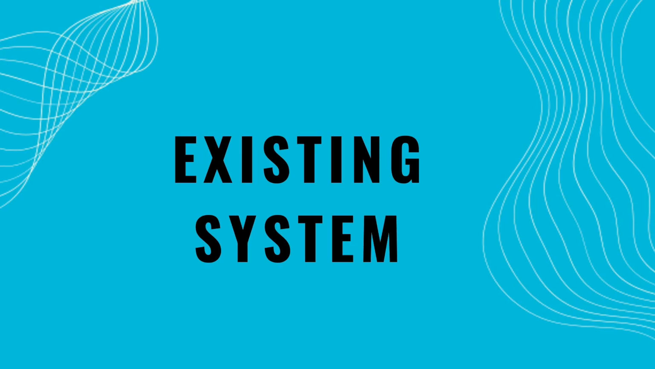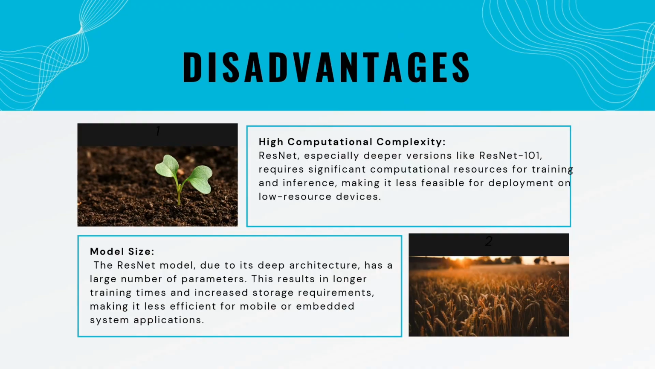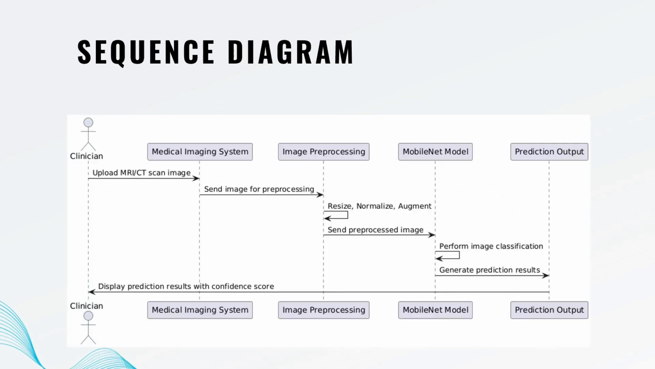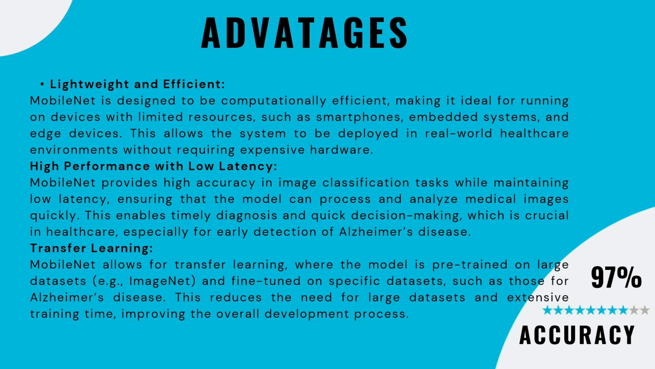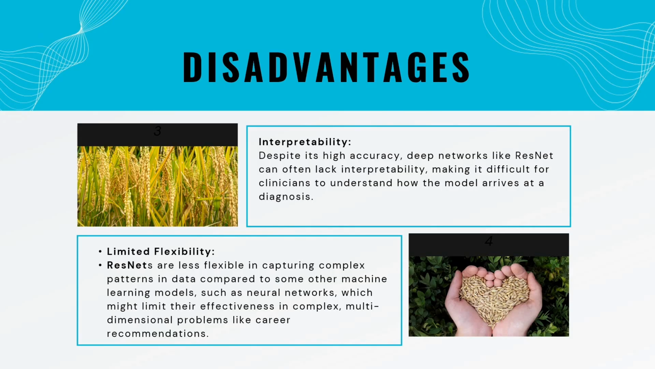Let me see what the existing system is. In the existing system, they have used the ResNet model. The ResNet model produces 85% accuracy, which is very low. To overcome this ResNet model, we are going for the proposed system. The proposed system produces 97% accuracy. You can see the proposed system produces 97% accuracy. That is a major advantage compared to the existing system.